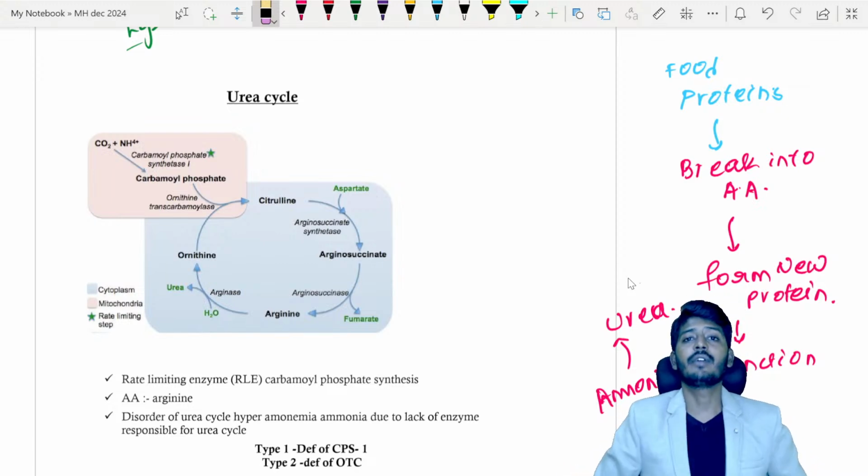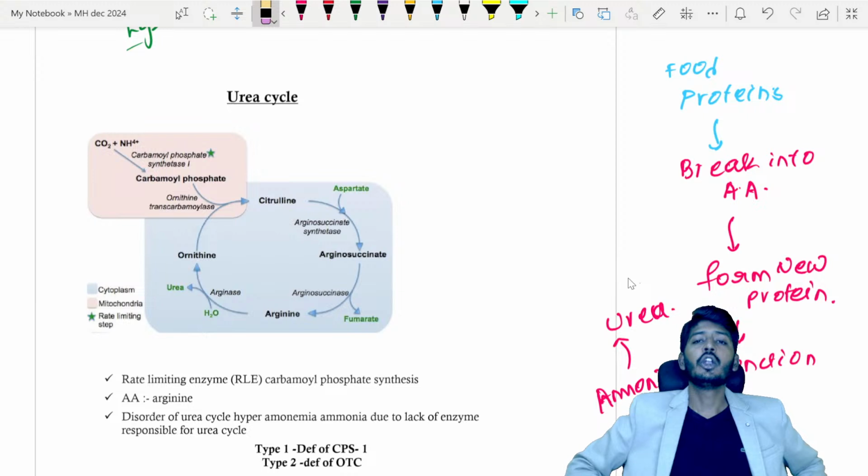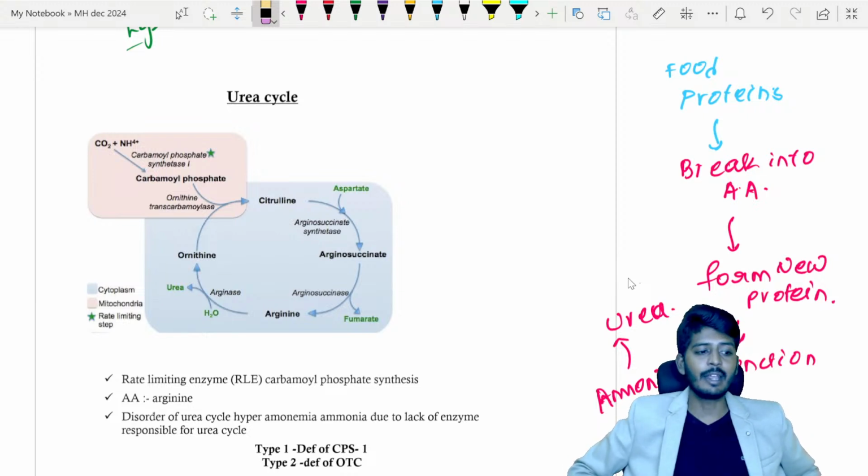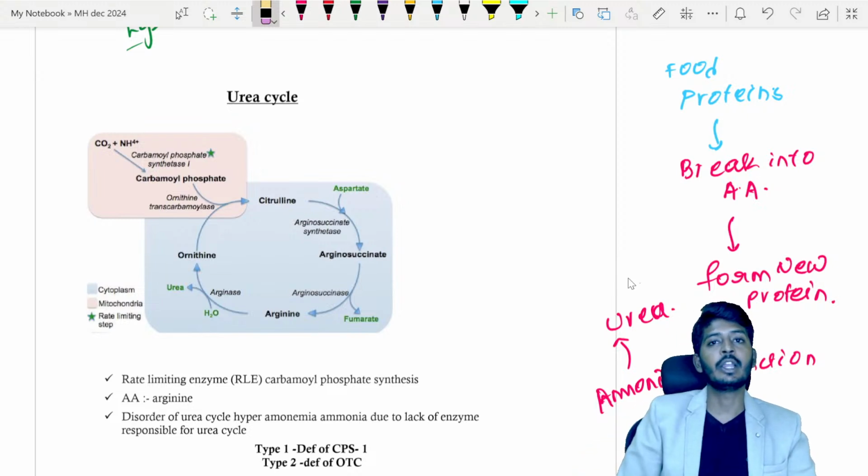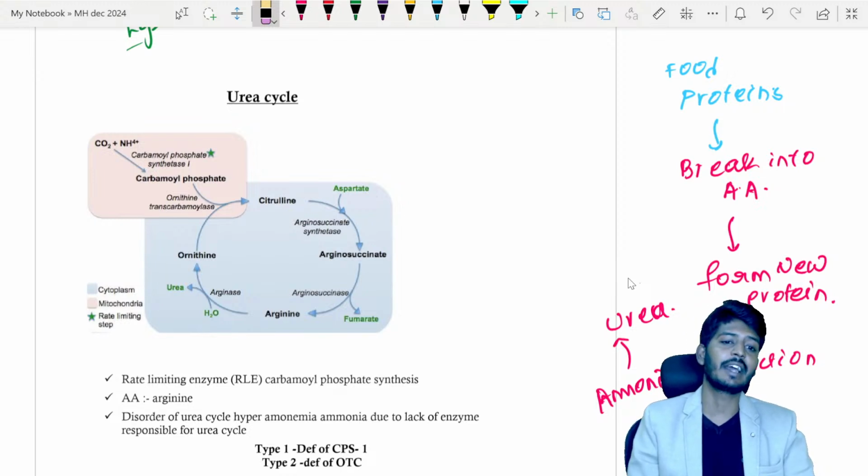Whatever whey protein, whatever protein you take, do they directly work as a protein? No, usually they work as a source of amino acids, and they do new protein synthesis, do the function, and break down into ammonia. Ammonia is a toxic waste which has to be removed from the body with the help of the urea cycle. Ammonia gets converted into urea. Now urea will be removed.